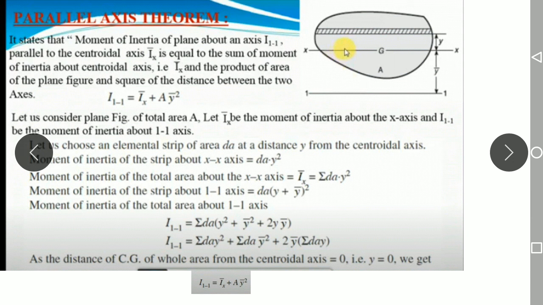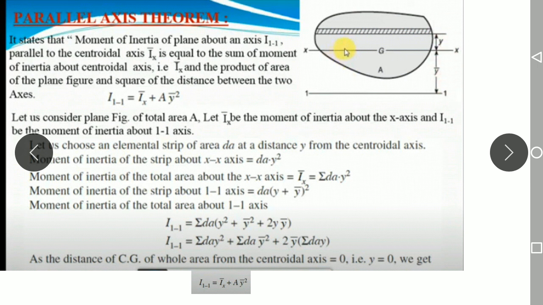So now you have to take the moment of inertia of the strip about the 1-1 axis. The 1-1 axis is here. You have to consider the moment here. So what is the distance from this strip to the 1-1 axis? The total distance is y plus y bar. Clear? The elementary strip is here, your axis is here, and the total distance is from here to here.